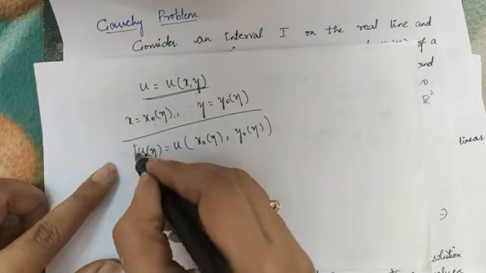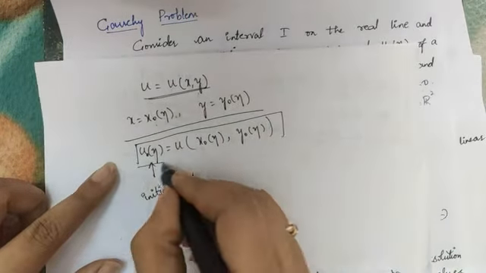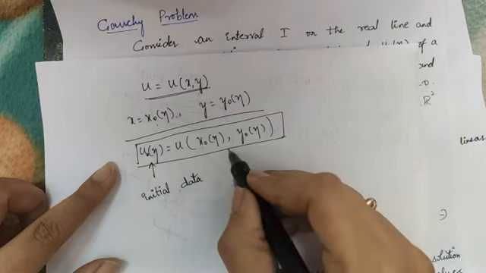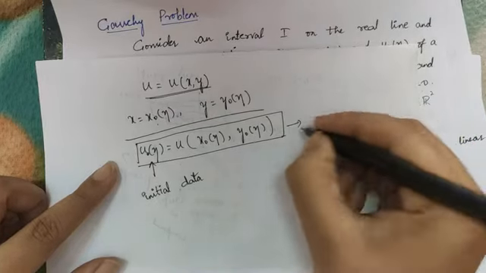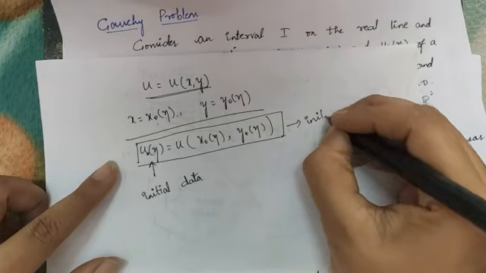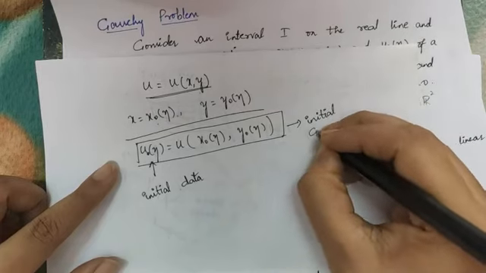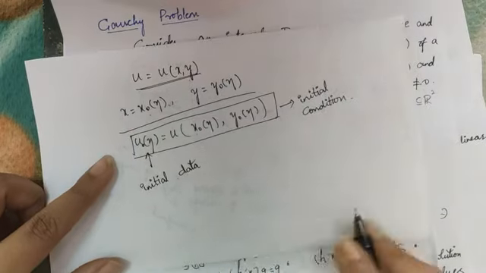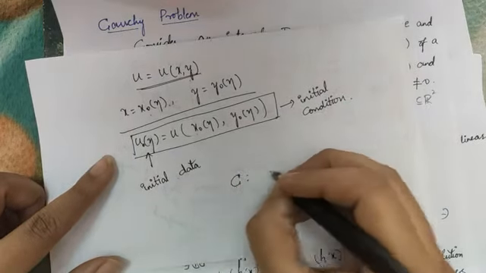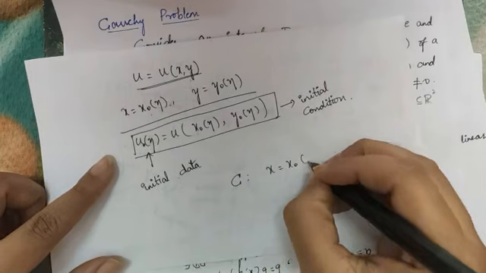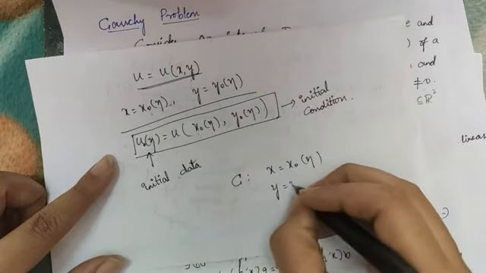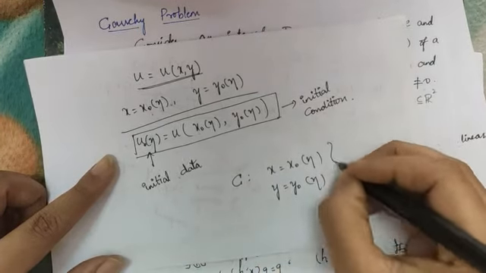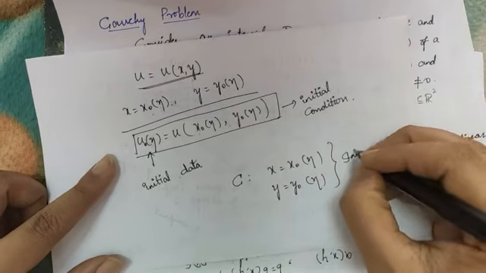This whole thing, u naught of eta is equal to u of x naught of eta comma y naught of eta, is nothing but the initial condition. And the curve C at x is equal to x naught of eta and y is equal to y naught of eta is called the initial curve.